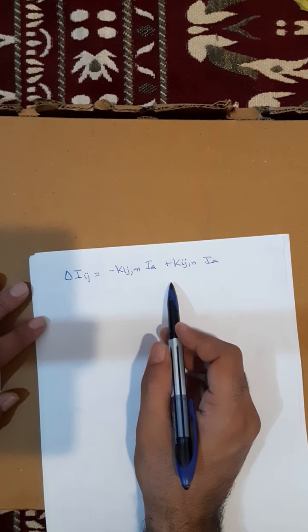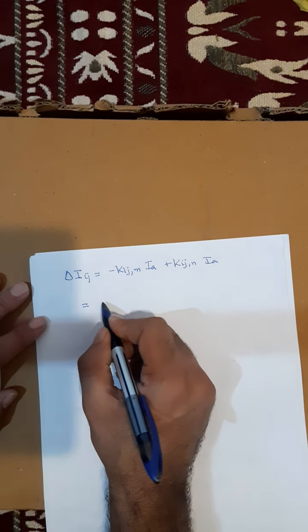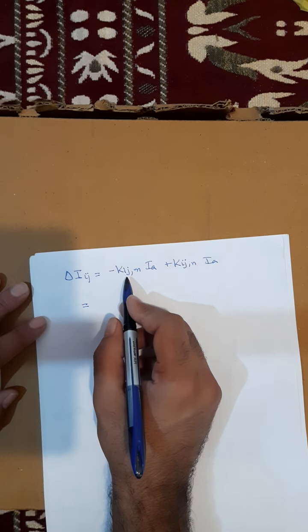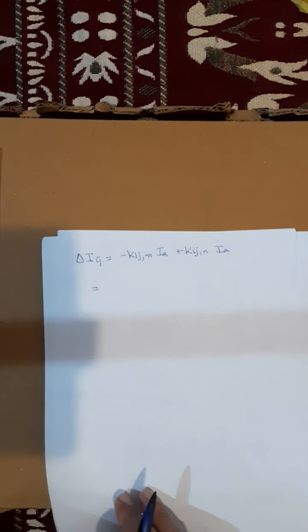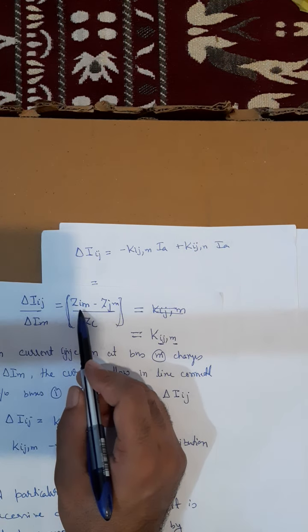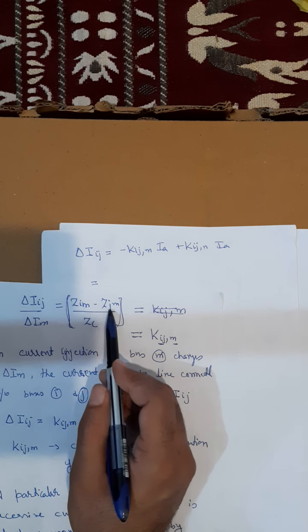Okay, so after substituting, what will I get if I substitute these Ia terms here and this Kij? What is Kijm equal to? Kijm will be nothing but Zij plus, where is the equation, this Kij will be Zim minus Zjm.